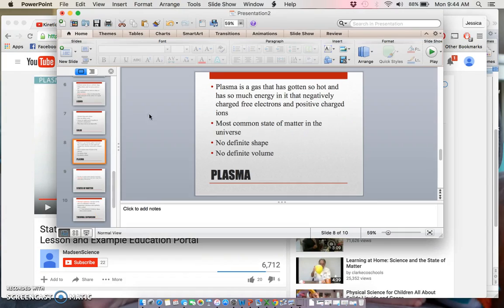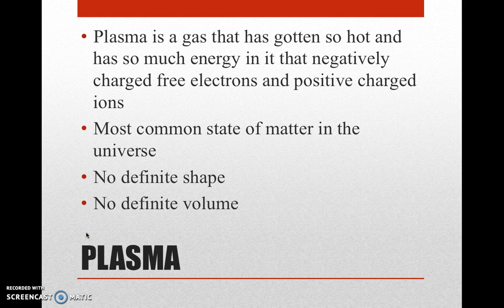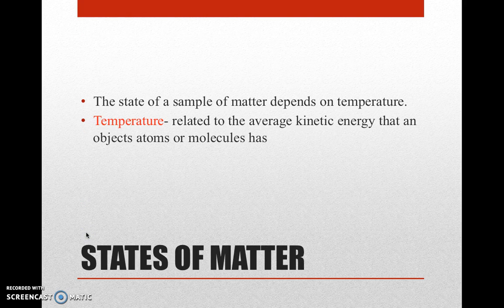All right, so finally, states of matter basically depend on temperature. So a specific state of matter occurs in only one specific range of temperatures. And the temperature of something is related to the average kinetic energy that an object's atoms or molecules have.